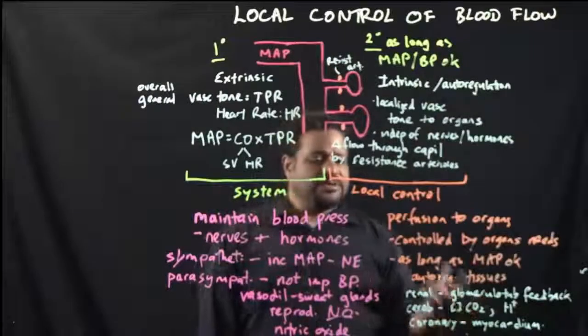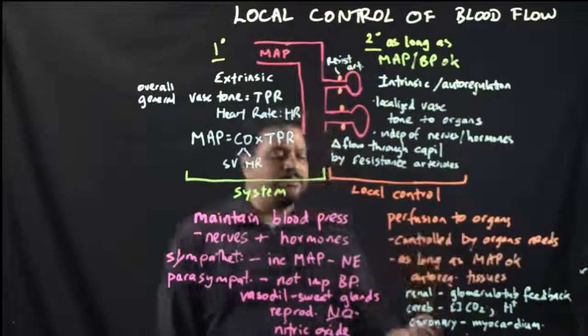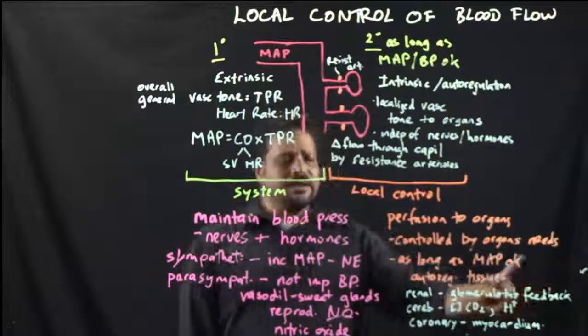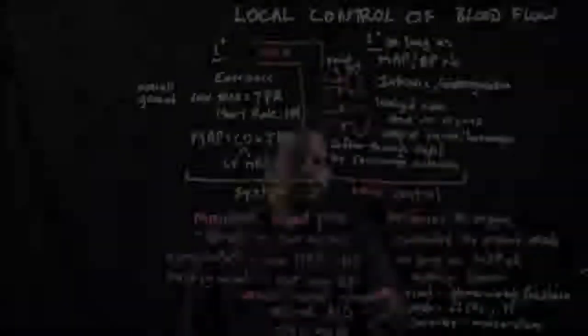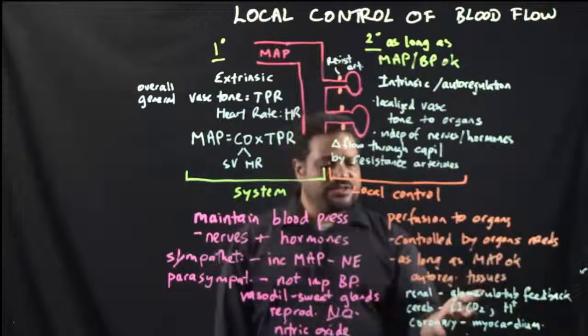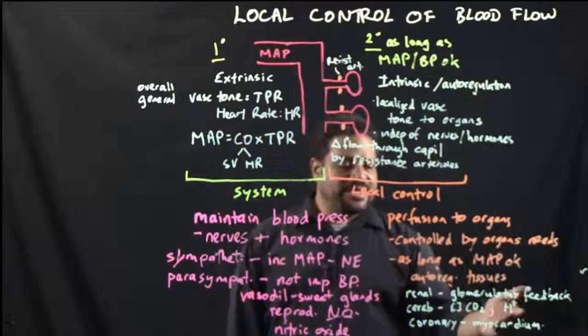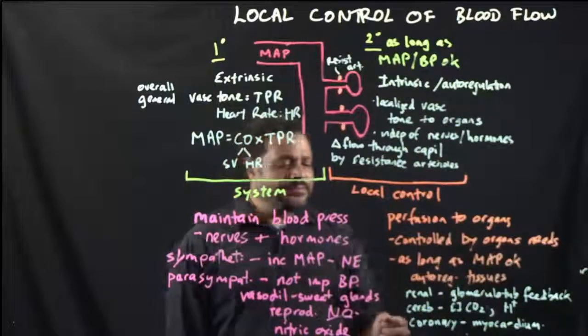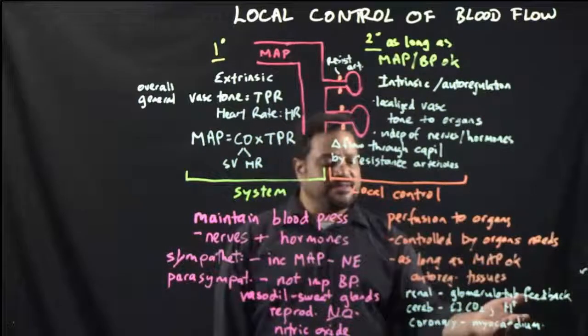The tissues in which local control of blood flow plays a really important role are the kidneys, renal, where you have glomerulotubular feedback for blood flow to the glomerulus. The cerebral circulatory system, and that's controlled by the concentration of carbon dioxide and H+ ions or acid. Okay. And then also you have the heart system, the heart circulatory system, which delivers blood to the myocardium.